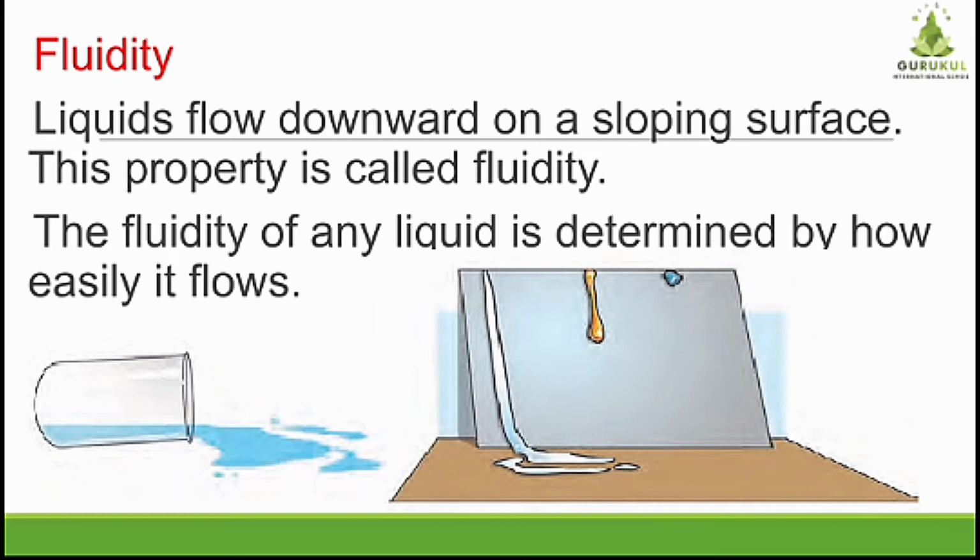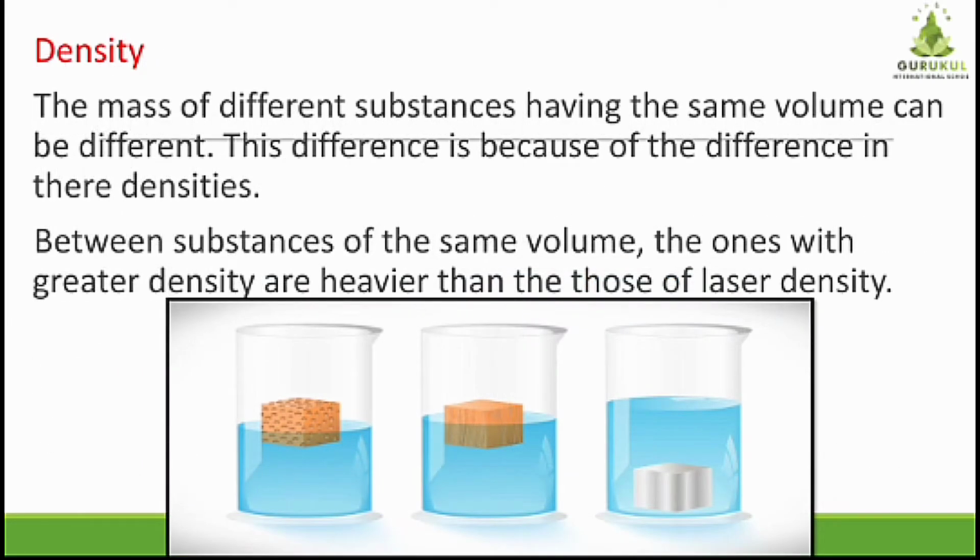Now you all know the consistency of all these liquids is different. So which substance will flow easily? Water. Then next oil and then honey. Correct? So by how easily it flows, the fluidity of the liquid is determined. So which substance has more fluidity? Water, then oil and then honey.